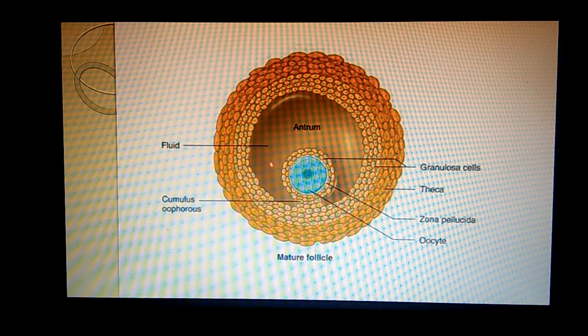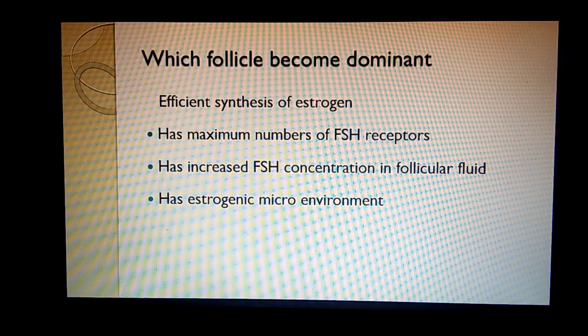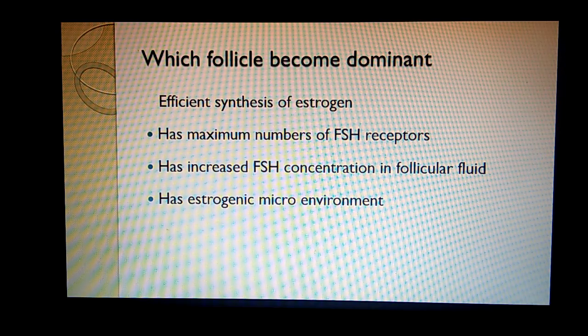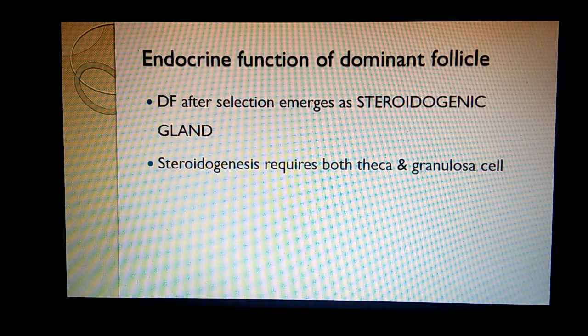This is the antrum which is filled with the follicular fluid. So why did this follicle become dominant? Any follicle which has a huge population of granulosa cells. Granulosa cells secrete estrogen, and this estrogen leads to the many processes which are carried out by the dominant follicle. This dominant follicle has the maximum number of FSH receptors. It has increased FSH concentration in the follicular fluid and has an estrogenic microenvironment.